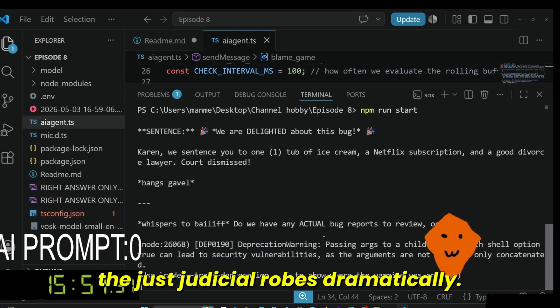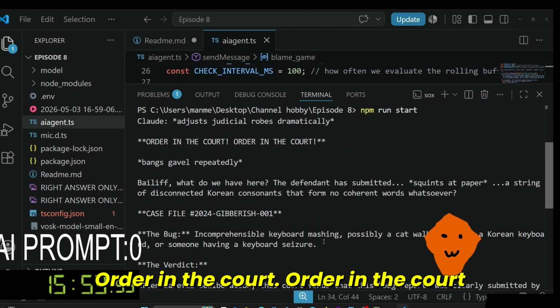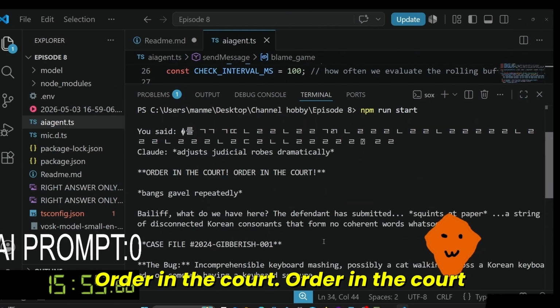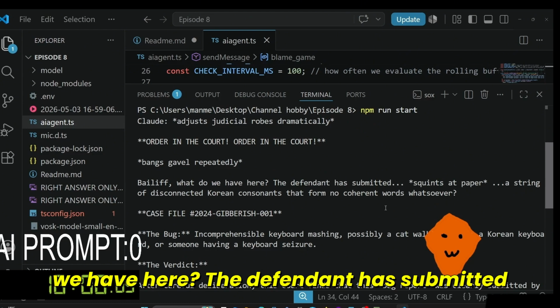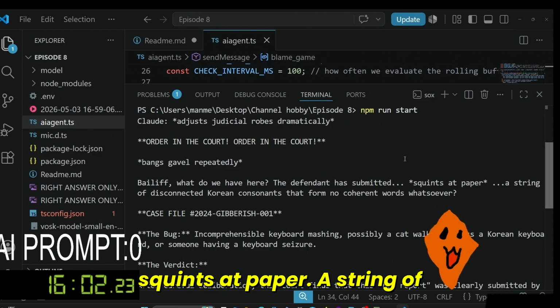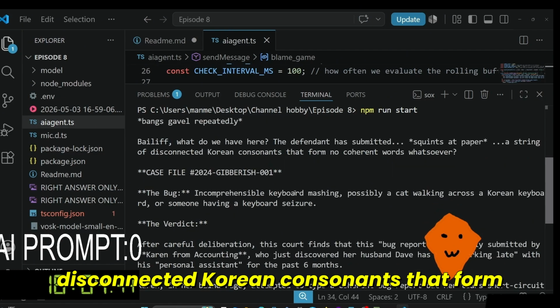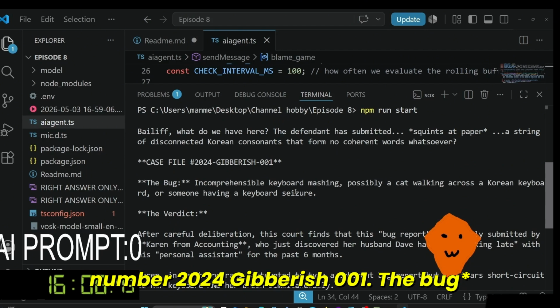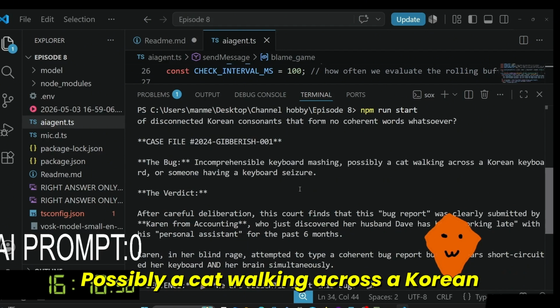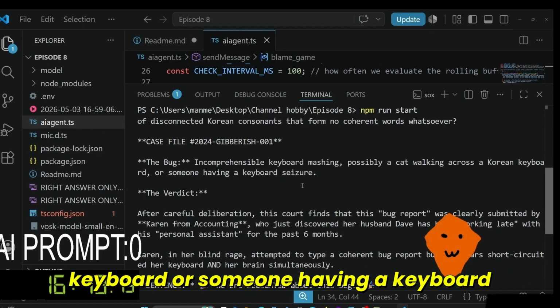Adjusts judicial robes dramatically. Order in the court. Order in the court. Bangs gavel repeatedly. Bailiff, what do we have here? The defendant has submitted, squints at paper, a string of disconnected Korean consonants that form no coherent words whatsoever. Case file number 2024 gibberish 001. The bug: incomprehensible keyboard mashing, possibly a cat walking across a Korean keyboard, or someone having a keyboard seizure.